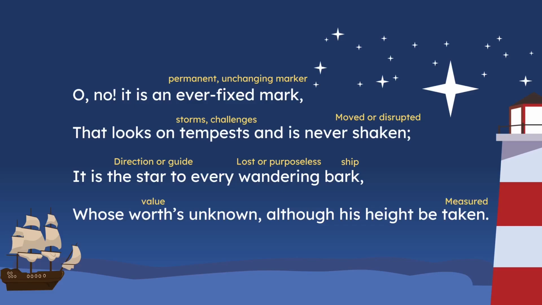They're measuring something. So let's analyze this. Here, the first and the second line of quatrain 2 is actually a metaphor, because it says it is an ever fixed mark. This means we are saying that it is something. We're making a comparison without using like or as. And the next two lines are also a metaphor. So here we see two metaphors that describe true love.